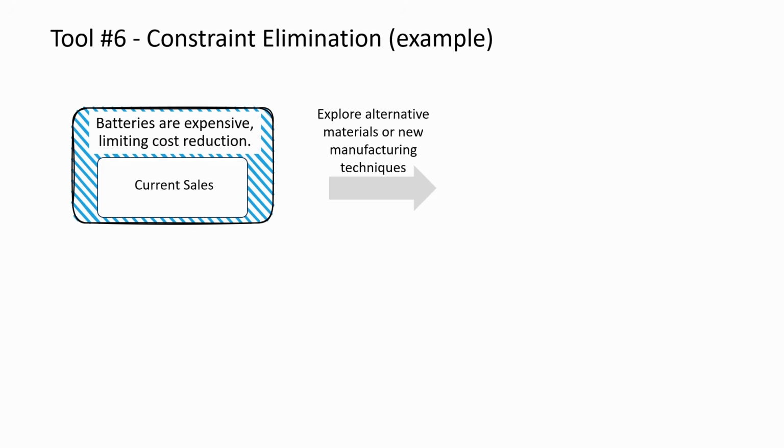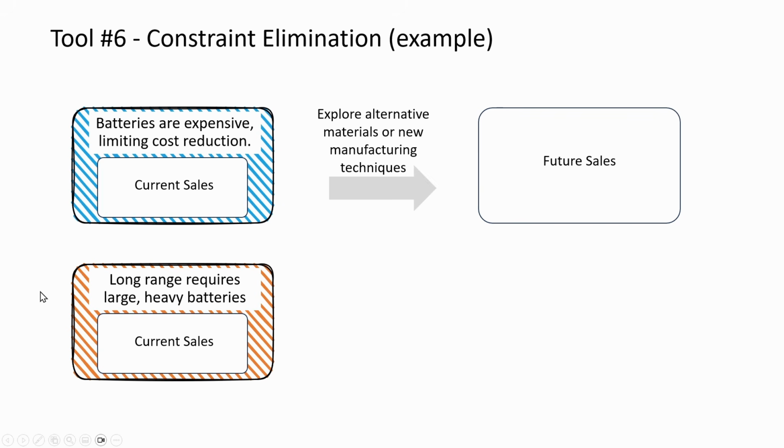So we can look at alternative materials for battery, or we can look at improving the techniques used in manufacturing batteries. And once we eliminate that constraint, our sales can increase. Here is another example. We are trying to improve our sales. However, people are concerned with the range. So in order to increase the range, apply constraint elimination method for a longer range.